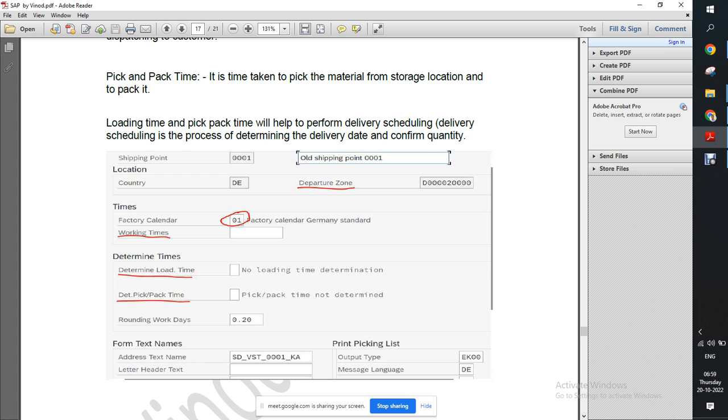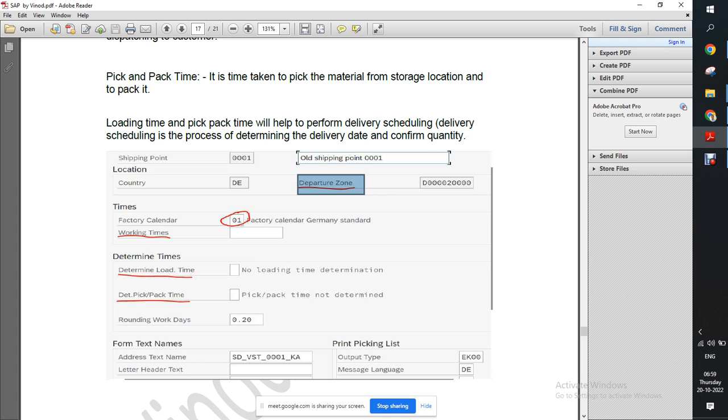So here we are seeing the factory calendar. The first important thing is departure zone. So what is shipping point? We had gone through what shipping point is.